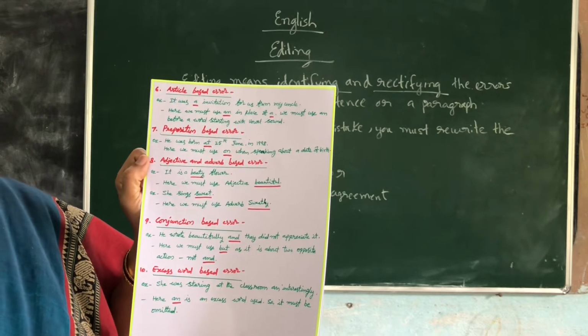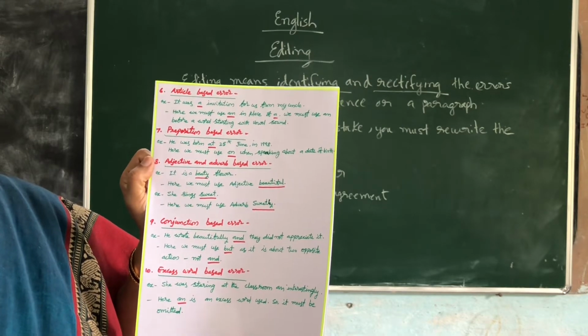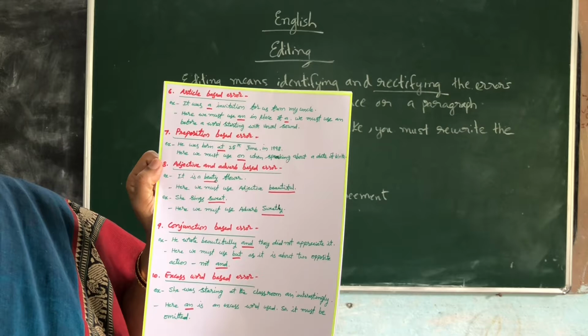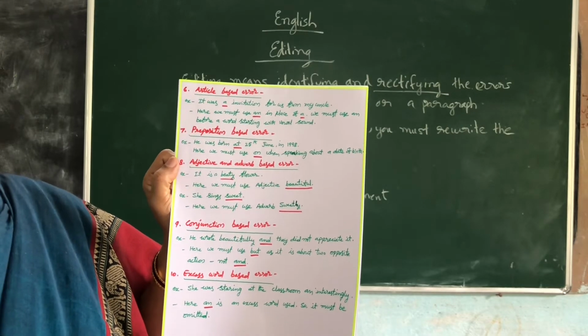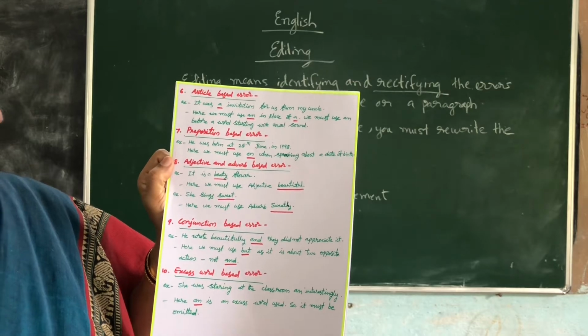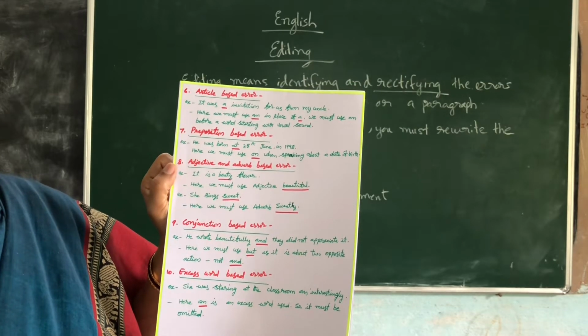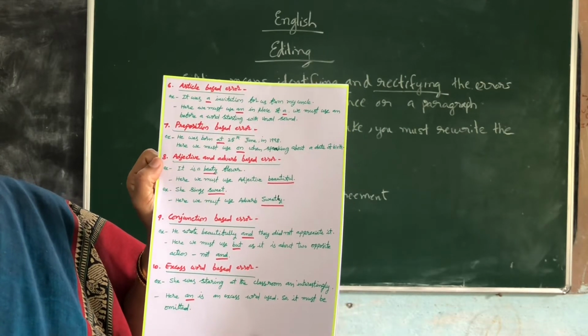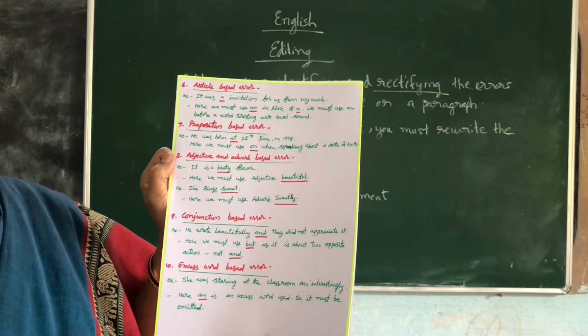Okay. Preposition based error. He was born at 25th June in 1998. In the year, okay. But when you are speaking about a date, you should use on, ma. So what is the mistake used here? Here we must use on when speaking about a date of birth. A particular date when you are speaking, on should be used. Like this, a preposition error can be given.